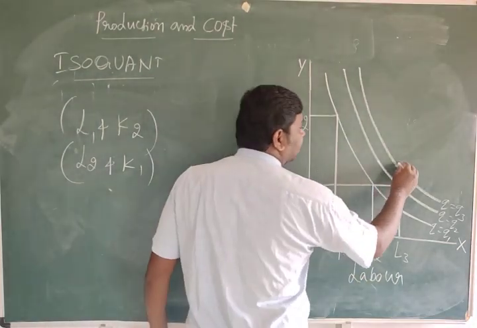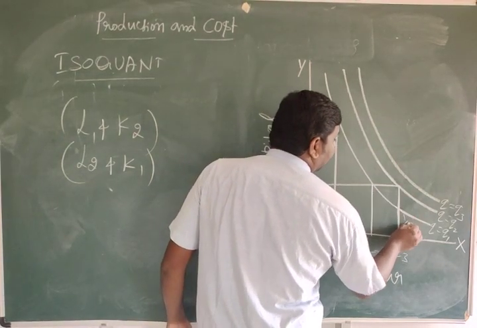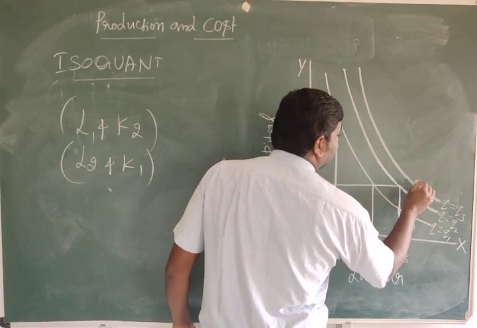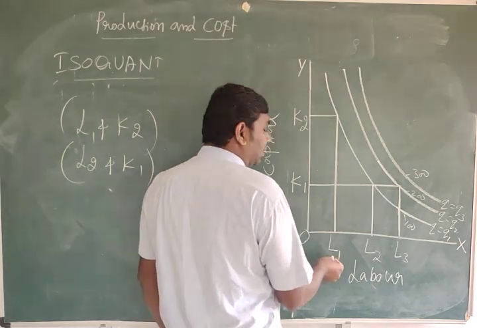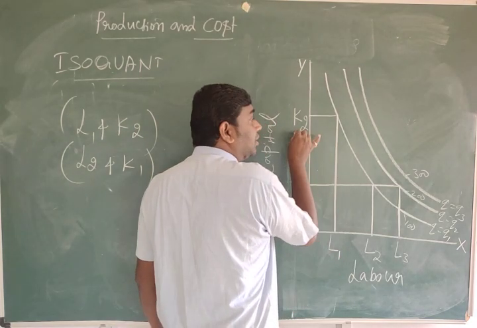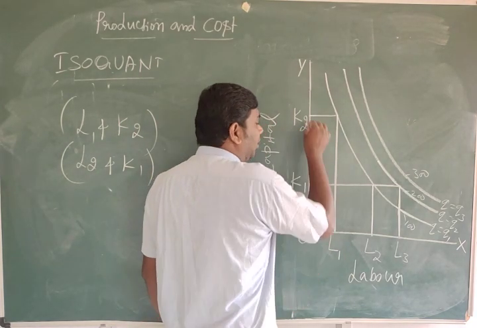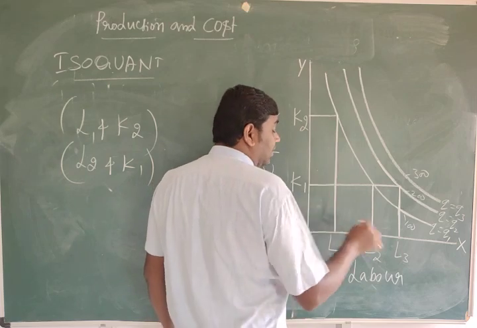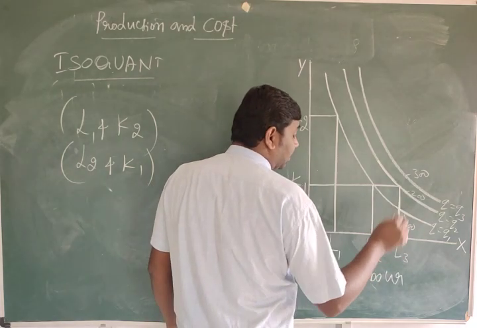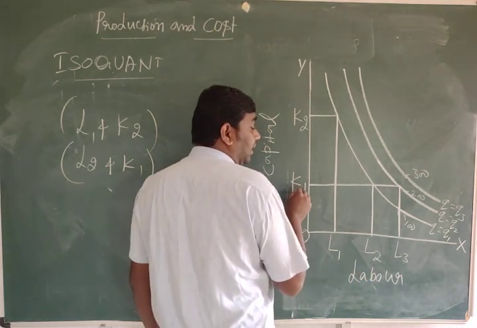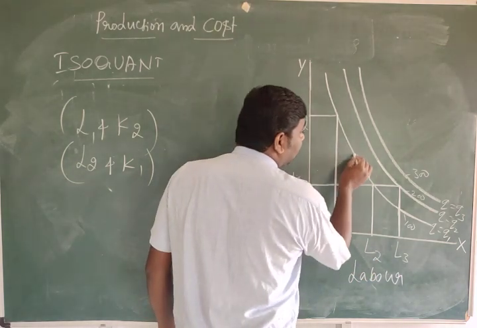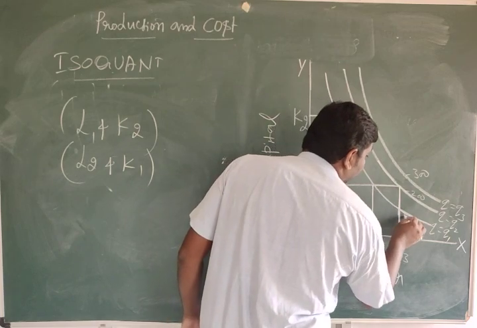Suppose this is 100, this is 200, this is 300. When a producer uses 1 unit of labor and 2 units of capital, as well as 2 units of labor and 1 unit of capital, that time he can produce the same level of output, that is 100.